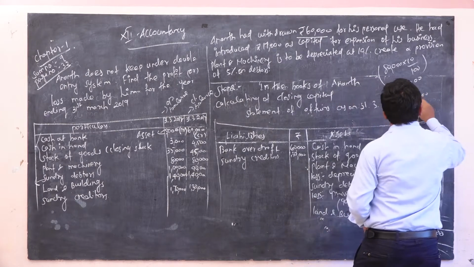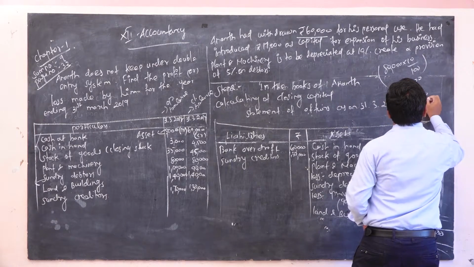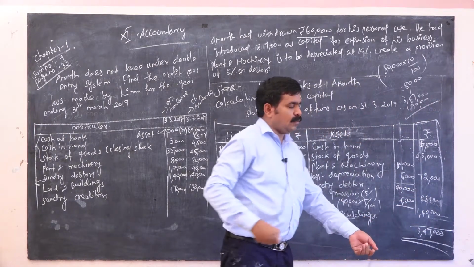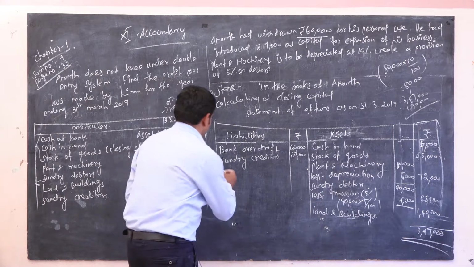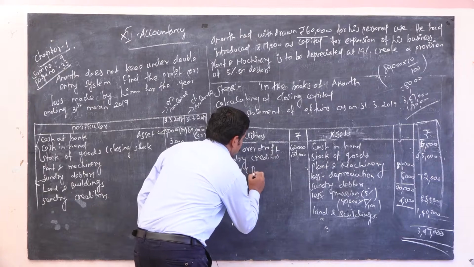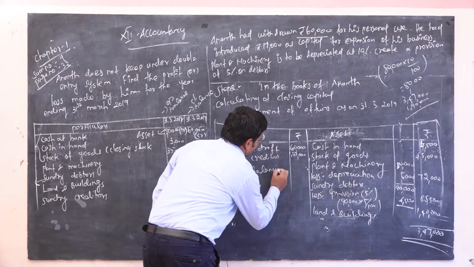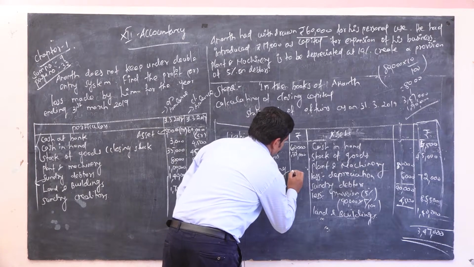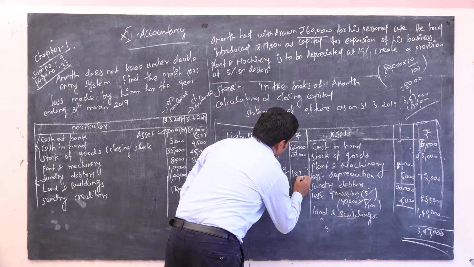So 1,90,000. Okay. So the answer is 1,57,000. Capital, balancing figure, 1,57,000.